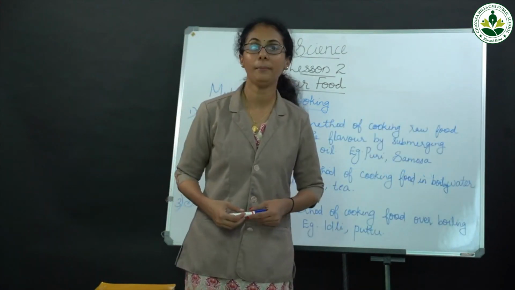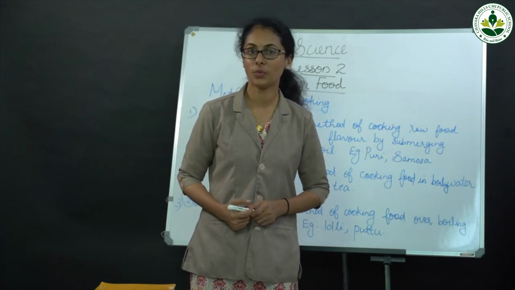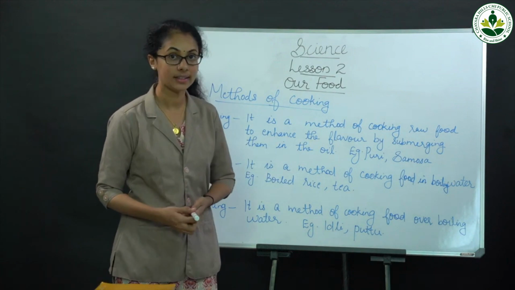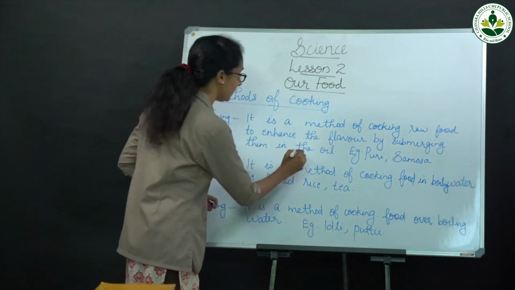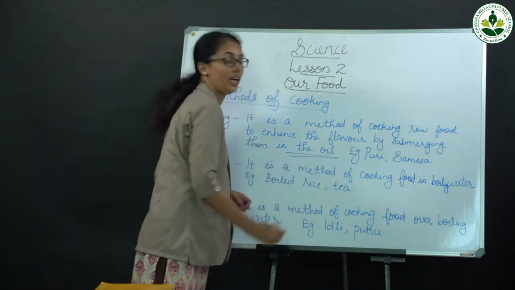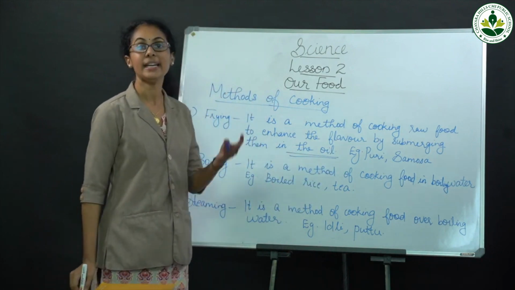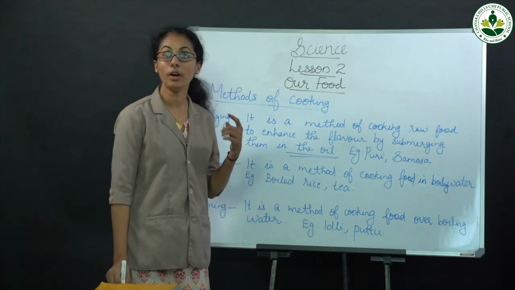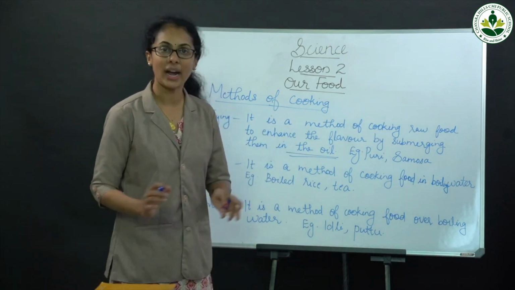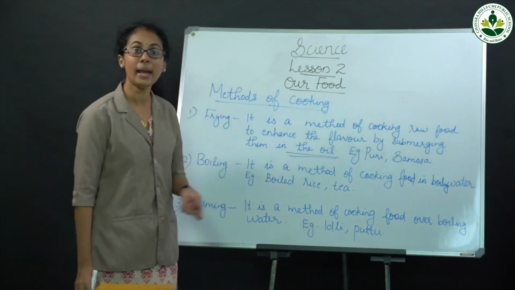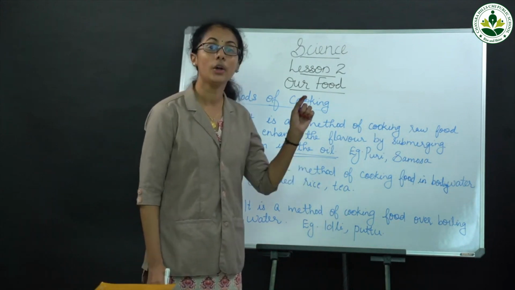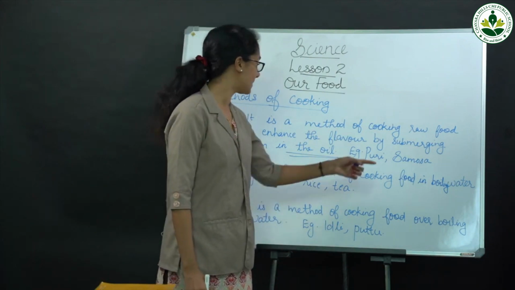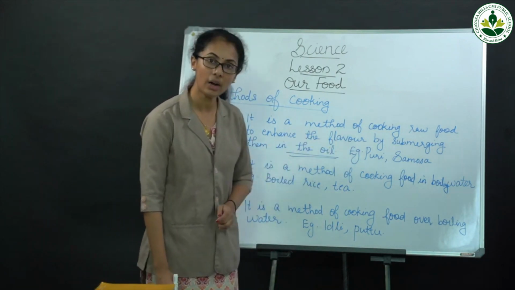What are the different methods of cooking? First one is frying. The main ingredient is oil. Puri and samosa are examples of fried food items. Frying is a method of cooking raw food to enhance the flavor by submerging them in the oil.